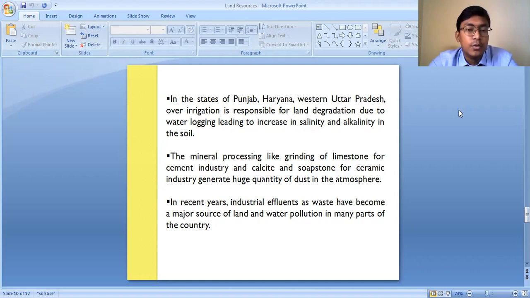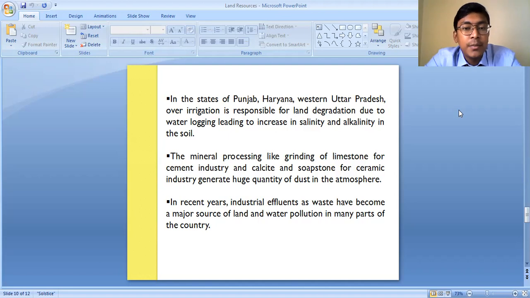Let us know. See, basically, the soil has its limit of absorbing water. Every type of soil has a certain limit of absorbing water. So if we supply an excess amount of water, what will happen? The soil cannot absorb the extra water, and there will be an excess amount of water deposited in the soil. So what will happen when an excess amount of water gets deposited? The soil will be swampy. It will turn into a marshy area, and the productivity of the soil will reduce.